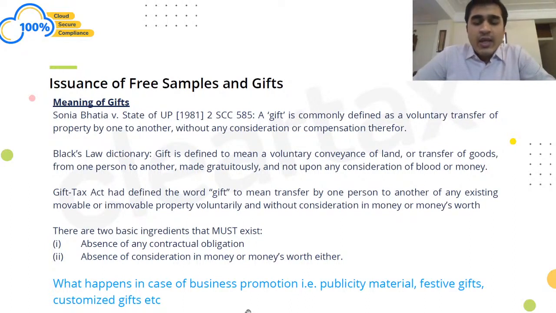In that case, if it is a business promotion item, if it can be very clearly said that I am doing this only to gain business in future, it is not arising out of a voluntary transfer. This is something which I am doing for gaining some traction with my clients or gaining some market in the future. So in that case, one can clearly say that this is not a gift but a business promotion transaction. That is why neither 17(5)(h) nor Schedule 1 should be applicable, right? But again, these kind of transactions would be subject to huge amounts of litigation tomorrow, right?